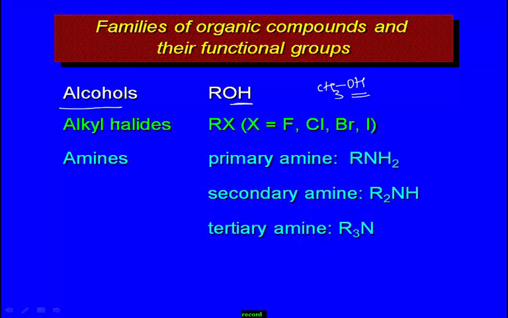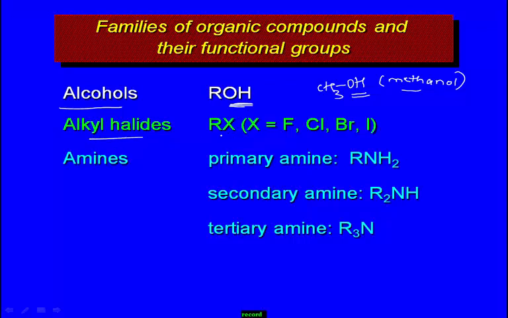If the question asks what is the functional group of alcohols, then your answer is OH, means alcohol group. Alcohol functional group is OH. CH3OH, the name of the compound is methanol. Methanol, because it contains 1 carbon atom, meth is used, and it contains an OH group, means it is an example of an alcohol.